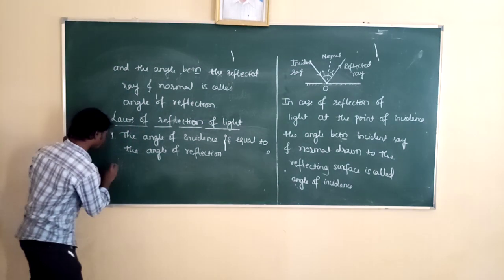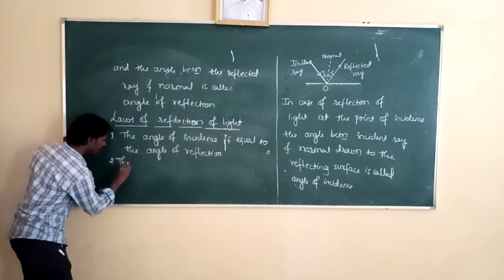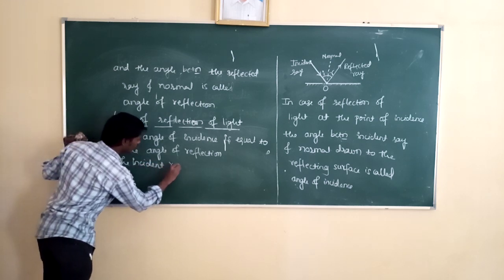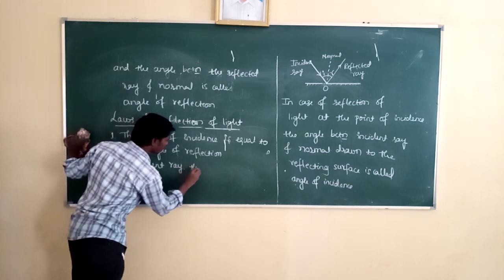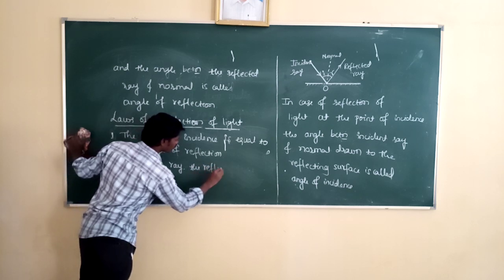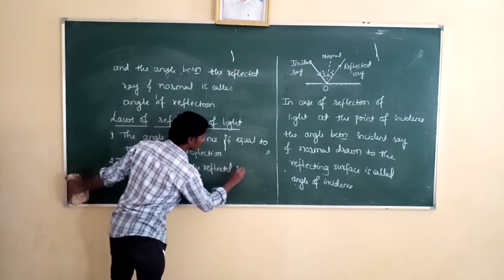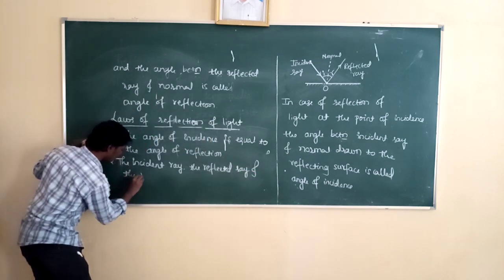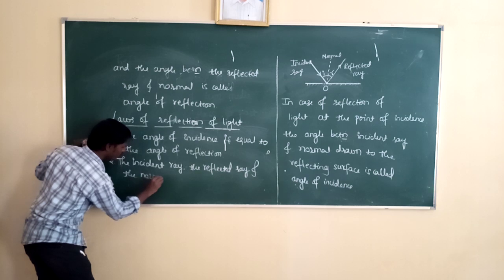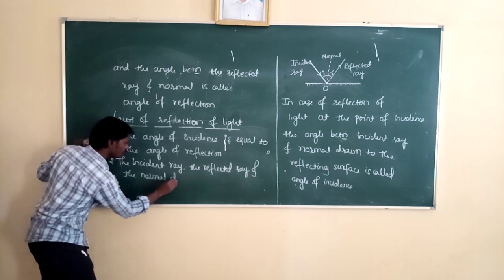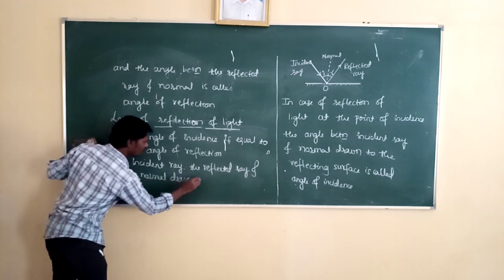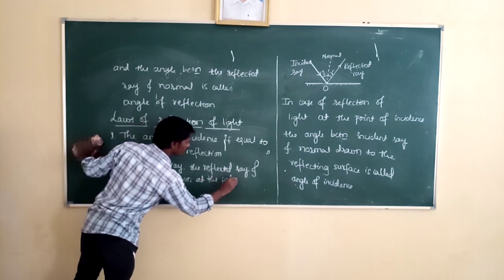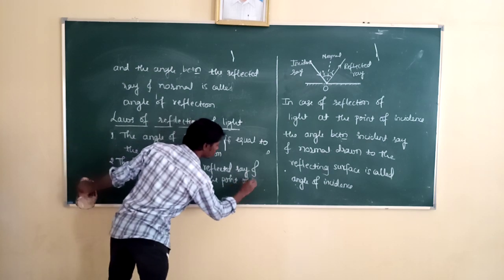So the second law: the incident ray, the reflected ray and the normal drawn at the point of incidence all lie in the same plane.